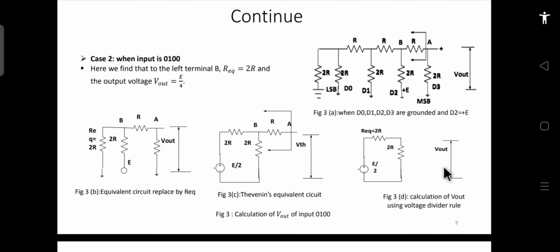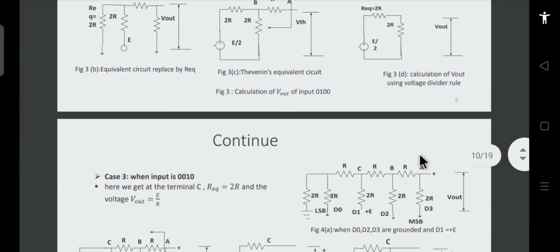So you can see that depending upon which bit is becoming 1, earlier when this bit was 1, at that time your output was E by 2. Now when this bit is high, your output is equal to E by 4. So keep this in mind. Now let's see the third case.